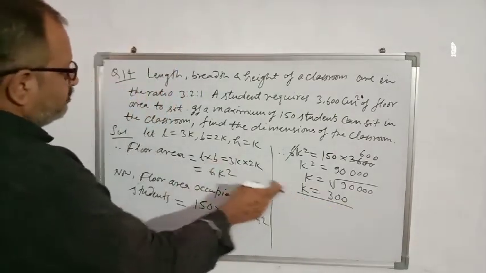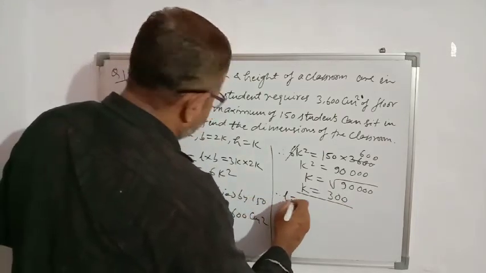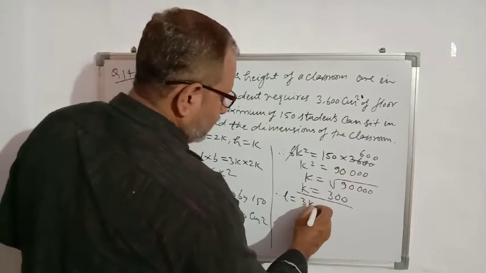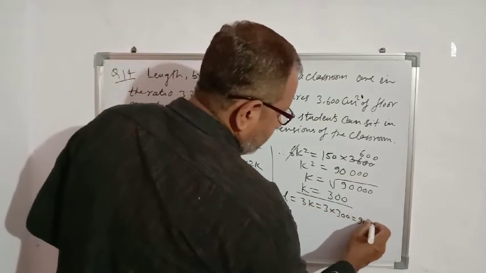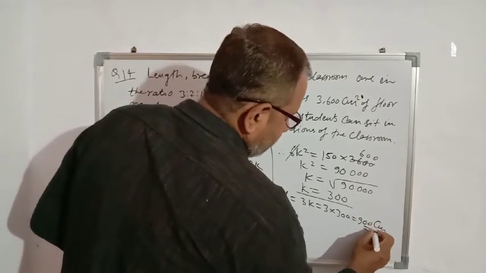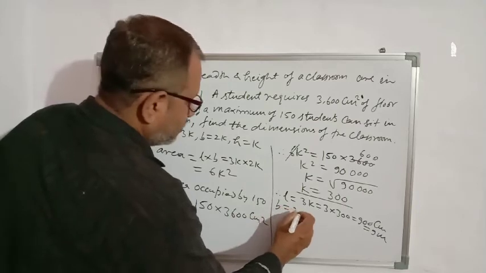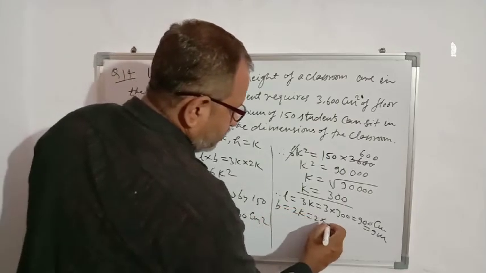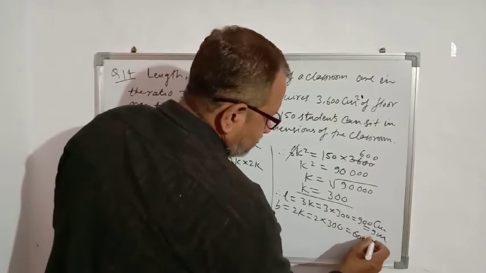We will put this value of k in length, breadth and height. So therefore length 3k means 3 into 300. So it is 900 centimeter. We can write it as 9 meter. Breadth 2k. So 2 into 300, 2 threes are 600 centimeter.